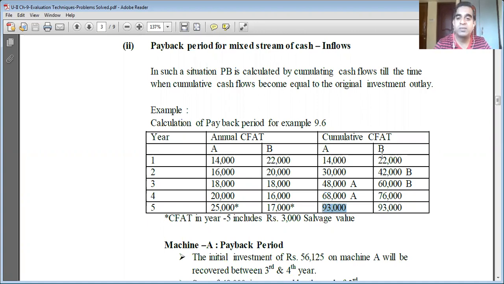So I hope it was simple. Those who did not understand, I'll repeat it for machine B. How do we obtain the cumulative cash flows after taxes? For machine B, year 1 is 22,000, so we write it as it is. Year 2, the cumulative will be 22,000 plus 20,000, which is 42,000. 42,000 plus 18,000 is 60,000. 60,000 plus 16,000 is 76,000. 76,000 plus 17,000 equals 93,000.